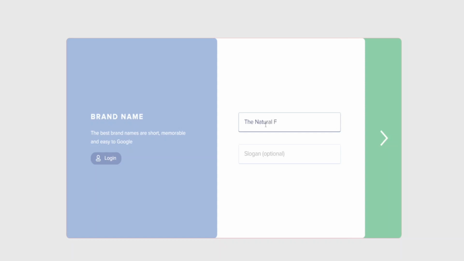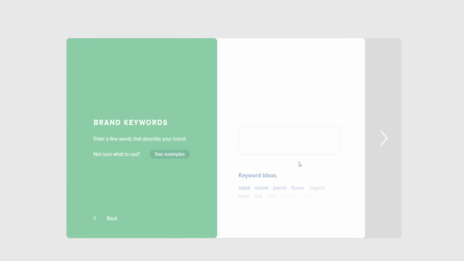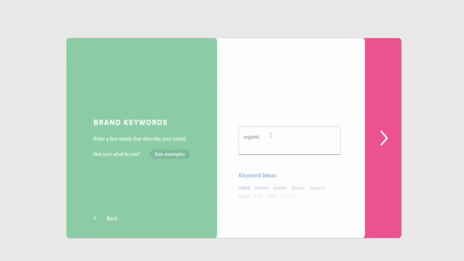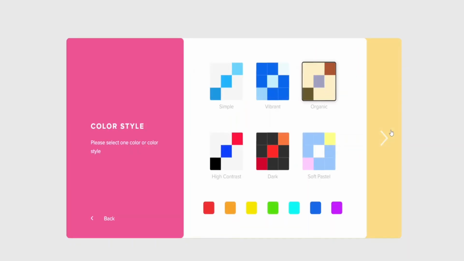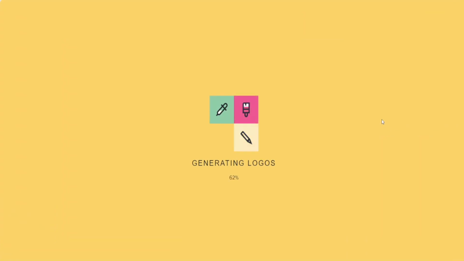Natural farm. Okay, so brand keywords: organic, gardening, compost, worms, well-being. What else can we think of? Well, what's the name? Gardening? How do you want to go? Organic, I'll put organic, surely. And here we go, we're generating logos already.